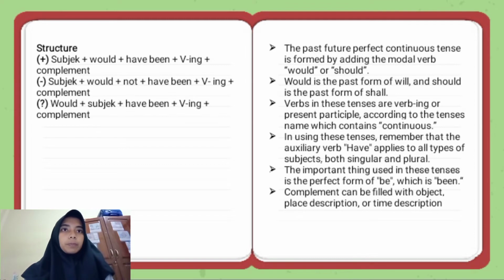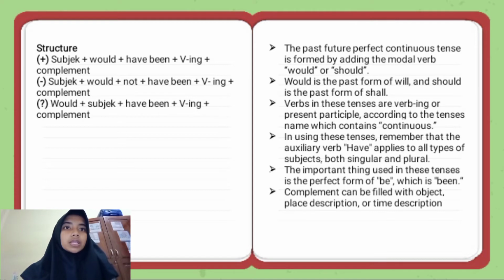The past future perfect continuous tense is formed by adding the modal verb would or should. Would is the past form of will, and should is the past form of shall. The verb is in the present participle form according to the tense name, which contains continuous.